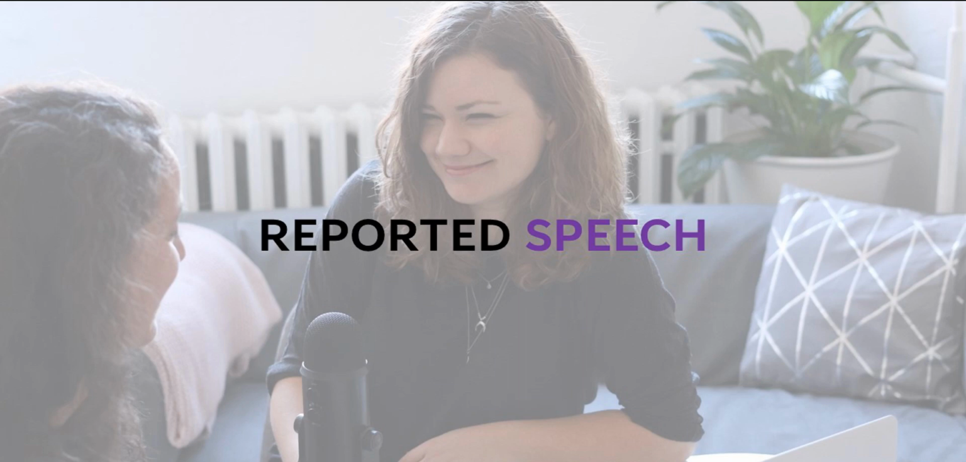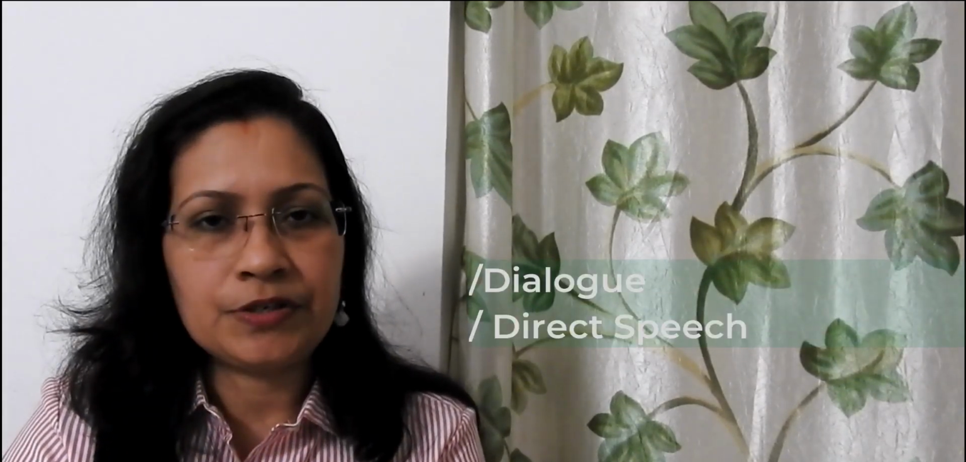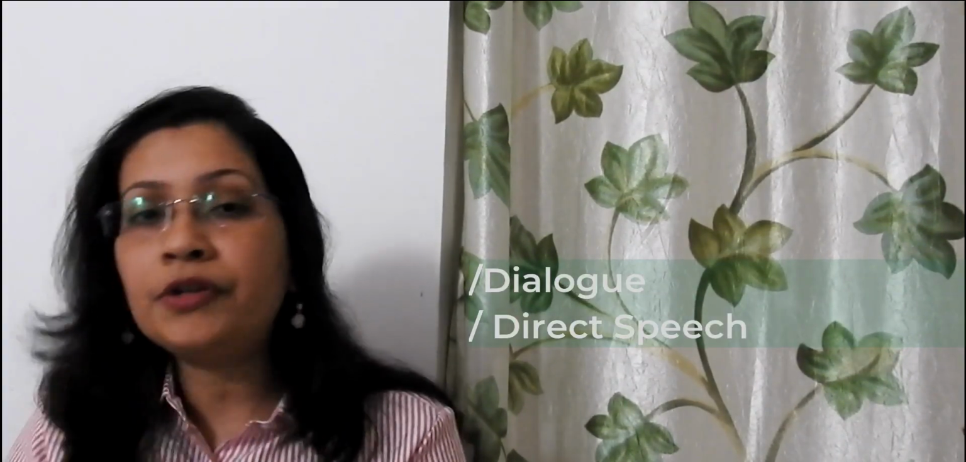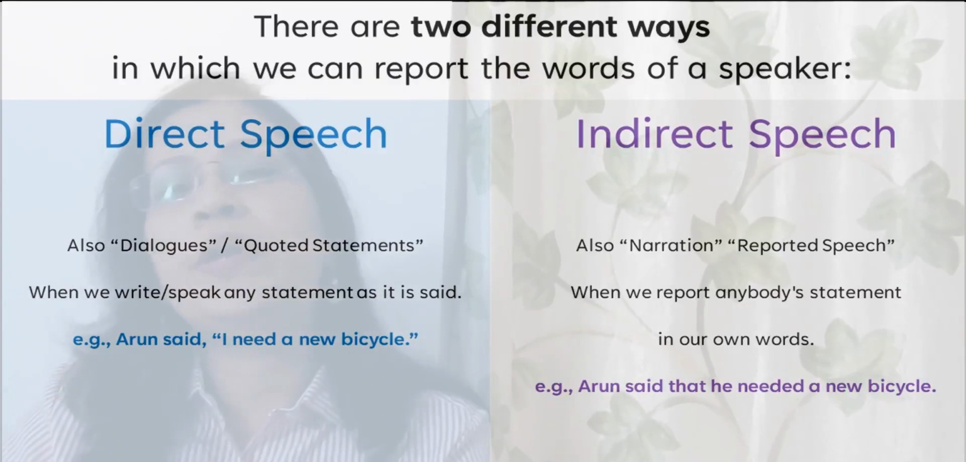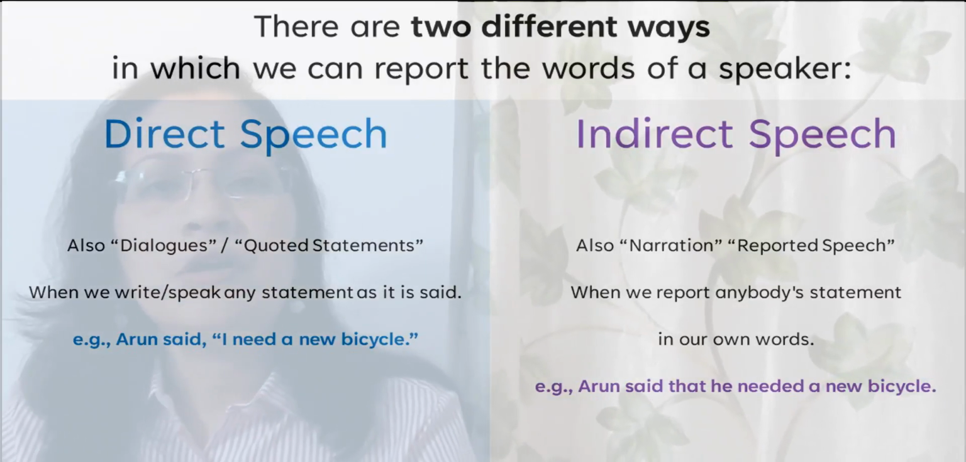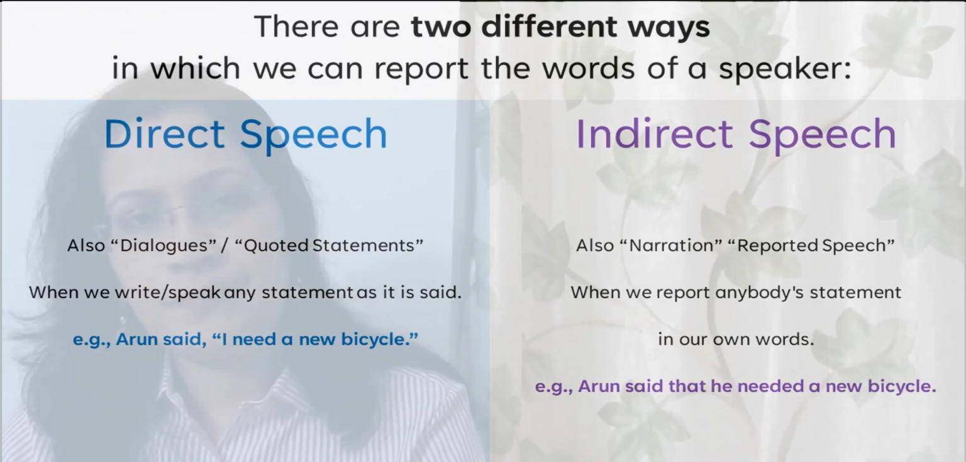All the words that we speak are called speech. Now they can be of two types. It can be direct speech, where we use the actual words of the speaker. That is called dialogue or direct speech. And when we do not use the actual words of the speaker, we convey it, we narrate it using our own words. We call it reported speech or narration.